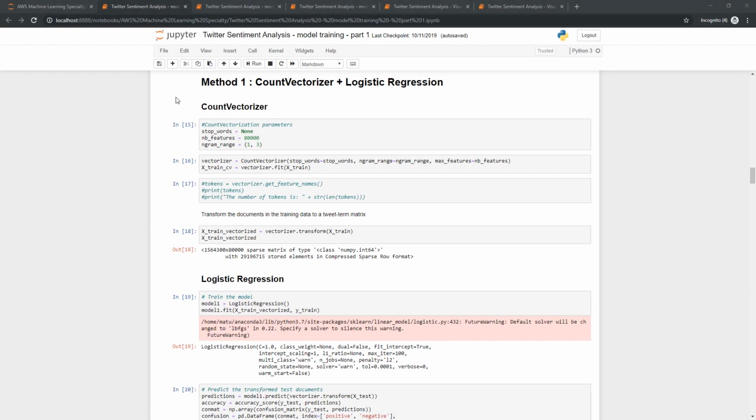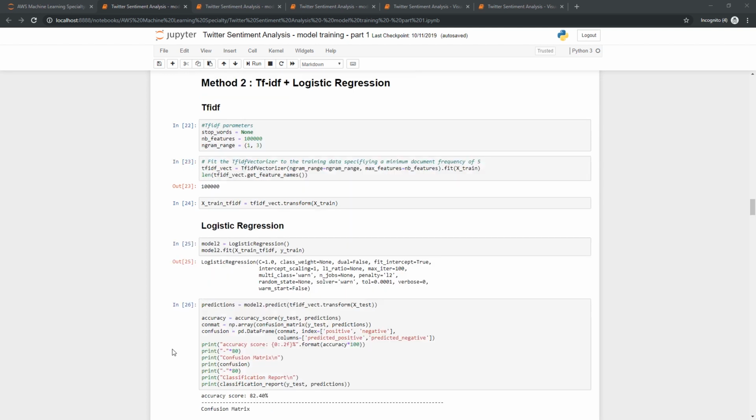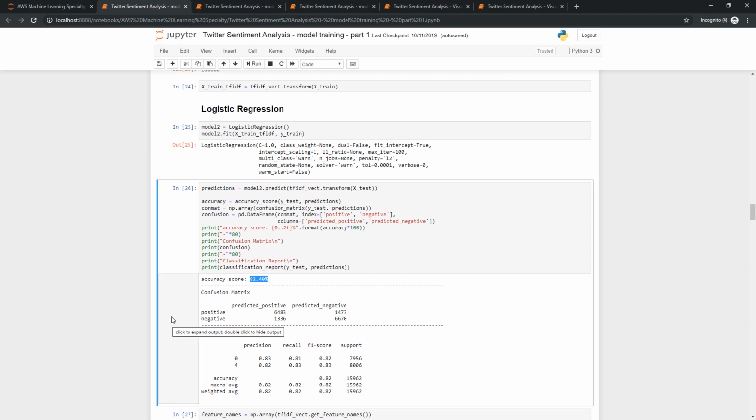So this is the first model I used, which is a combination of a count vectorizer with logistic regression. Here are the results that I got, with an accuracy on the prediction of the sentiment of the tweets of 81%. The next thing I tried, instead of using the count vectorizer, is to use a TF-IDF representation of the tweets together with logistic regression. The result I got using that method was 82%, so just 1% more.